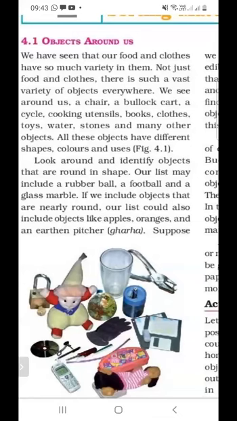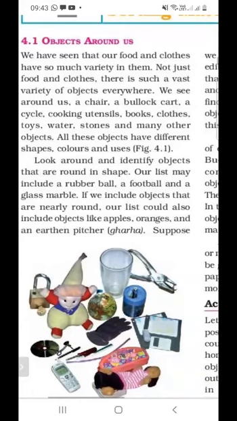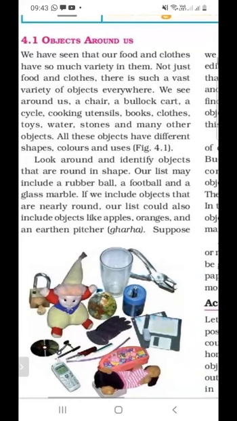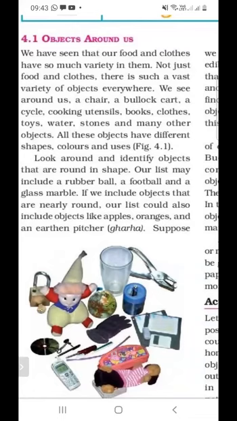So next, you have to identify objects that are round in shape. For example, rubber ball is round in shape, and football is also round in shape, and glass marble is also round in shape. So the question arises, give two items that are round in shape.